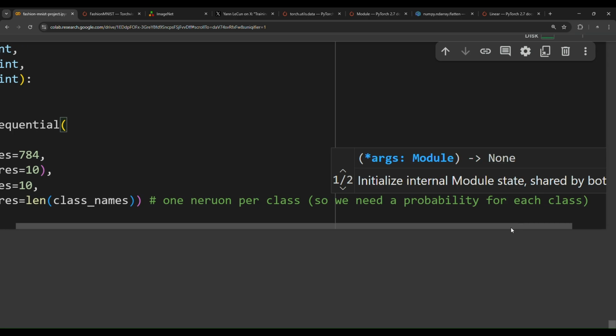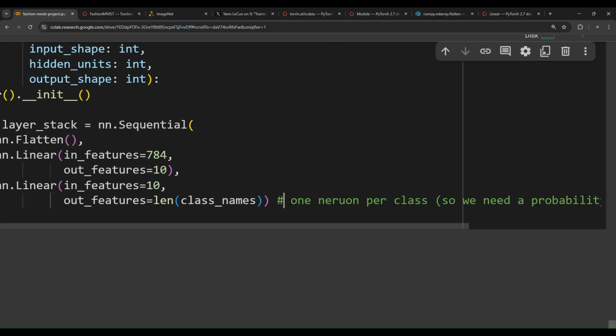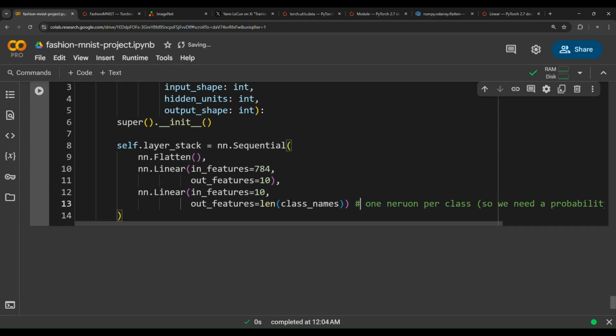So when a model sees an image, okay, this is an image, I think it's 20% shirt, I think it's 30% sneaker, I think it's however many percent this class. So we need a probability for each class. And in order to get this number of probabilities for each class, you need also to define the output layer as the number of classes.